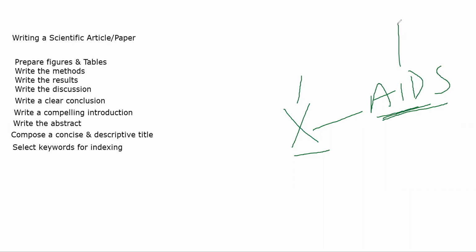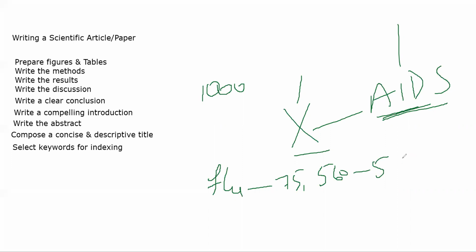If the author has made an index, what do they do? For example, let's suppose that disease is flu. Okay, influenza. Beside influenza, let's suppose it is a 1000-page book, and beside it they write 75, 560 to 565.